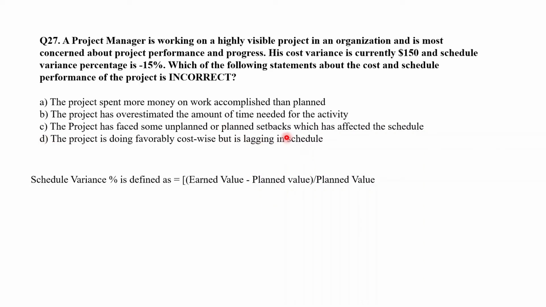So the only option which is incorrect is option A. The project spent more money on work accomplished than planned. So the incorrect option being option A is the correct answer.